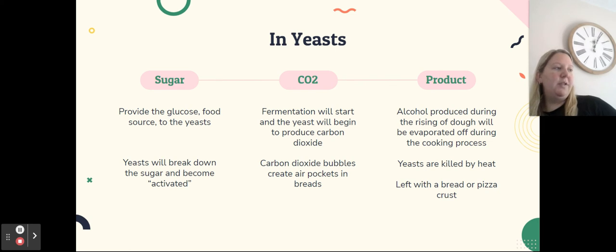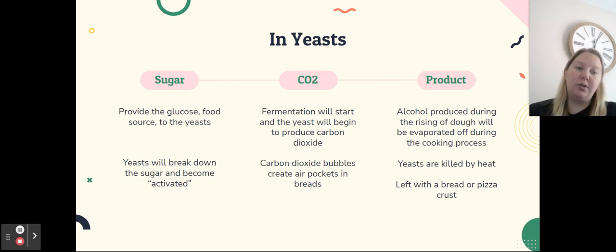So in yeasts, a few things happen. It starts with sugar. So sugar provides the glucose, the food source that then feeds the yeast. The yeast break down that sugar and become what we call activated. CO2 is released when fermentation starts, produces that carbon dioxide. It creates those air pockets in bread, but it is given off as a waste product. And then the product is that alcohol produced during the rising of the dough, gets evaporated off during the cooking process. The yeasts then are also killed by the heat, and we're left with some type of bread or a dough.